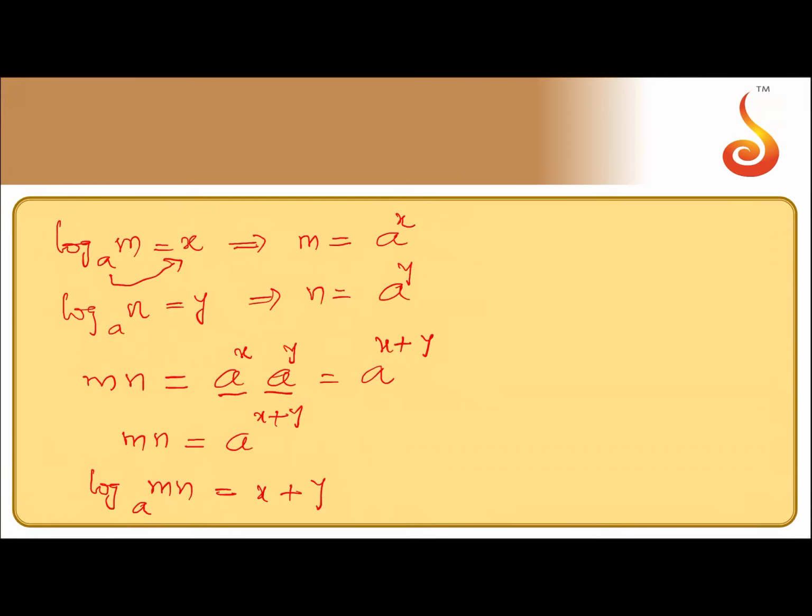Log mn to the base a is x plus y. But x is equal to log m to the base a. X is nothing but log m to base a, and y is log n to the base a. Hope it is clear. So finally, log mn to base a is nothing but log m to base a plus log n to the base a.